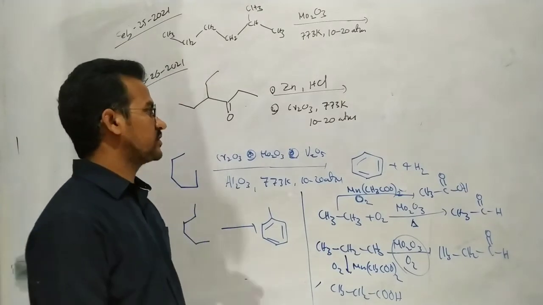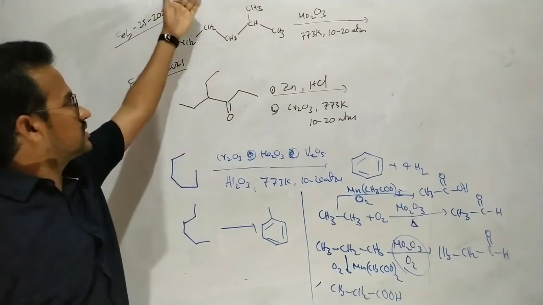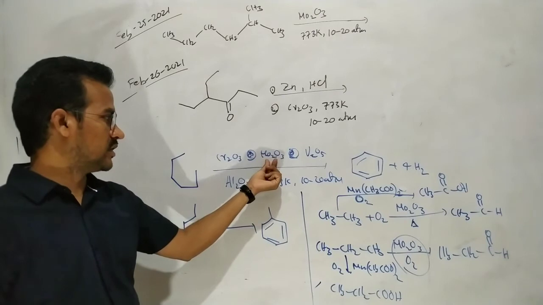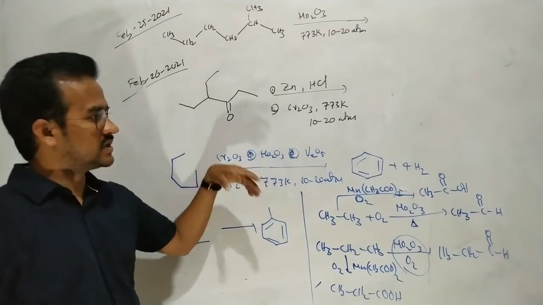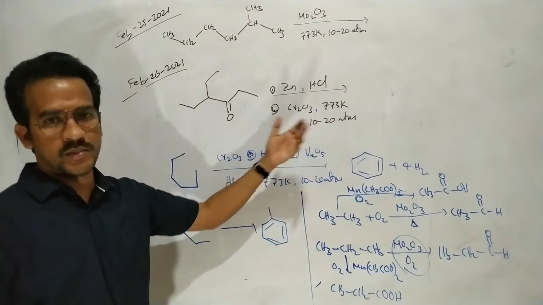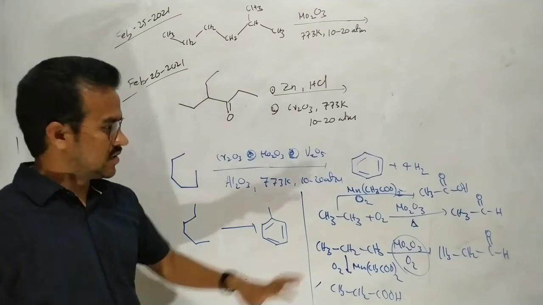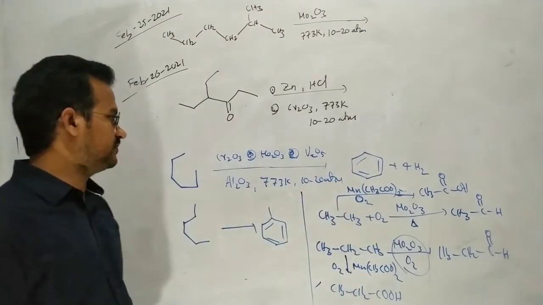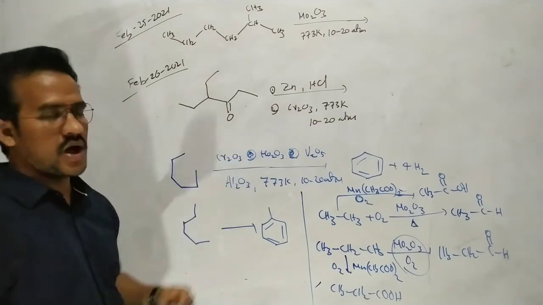Now, the heating of N-hexane along with chromium oxide, molybdenum oxide or V2O5 in absence of oxygen is converted to an aromatic compound.